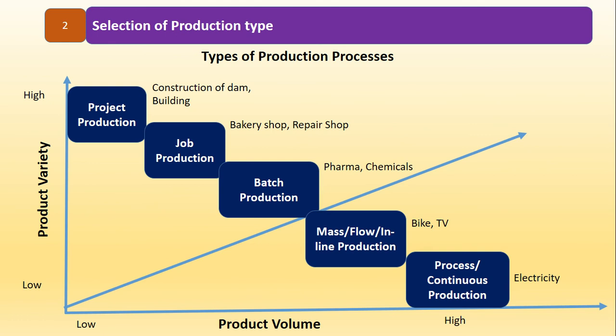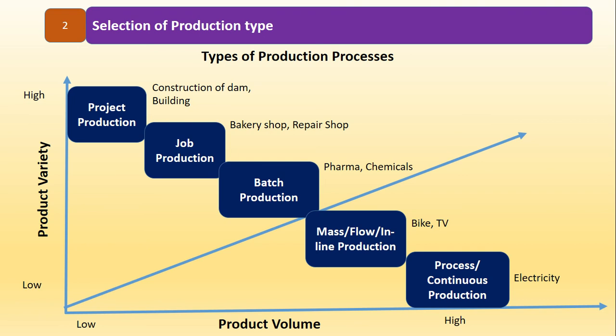Look at the graph. X-axis shows volume of the product, that is number of product or product quantity, and Y-axis shows varieties of the product. So on the basis of quantity of the product and variety of the product, production type needs to be selected. Look at the project type of production.